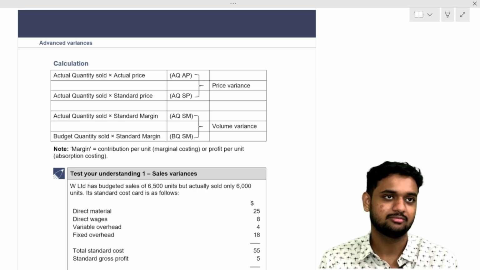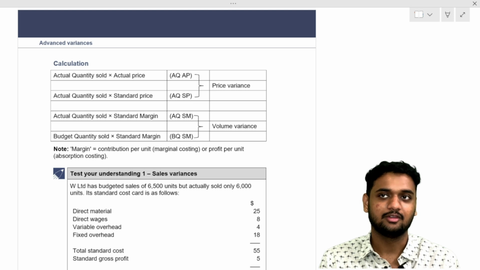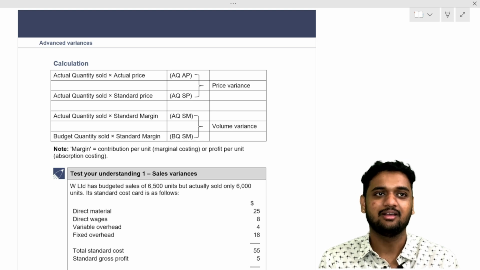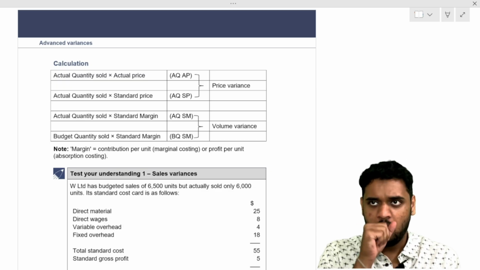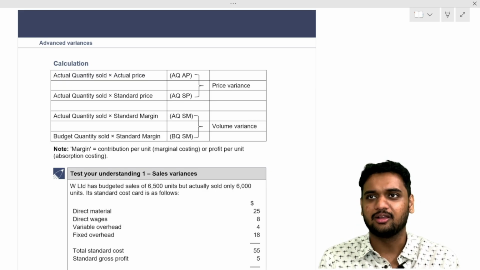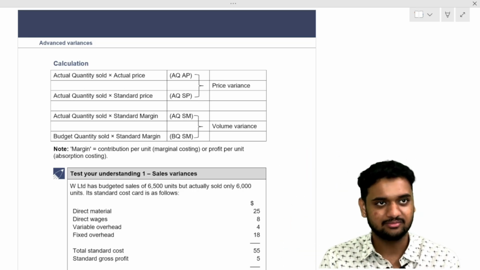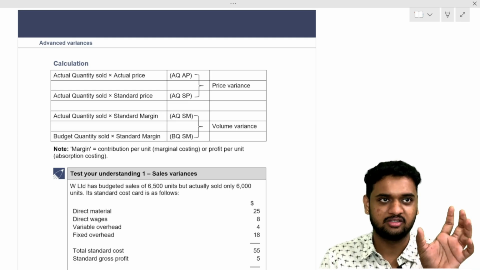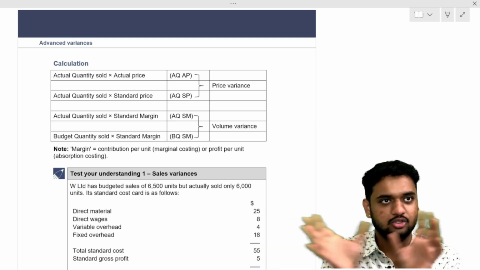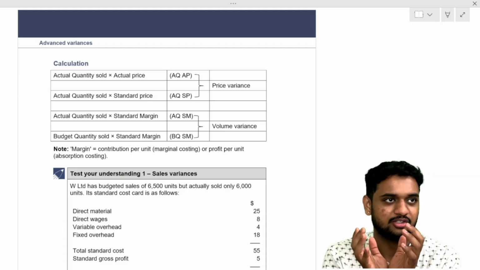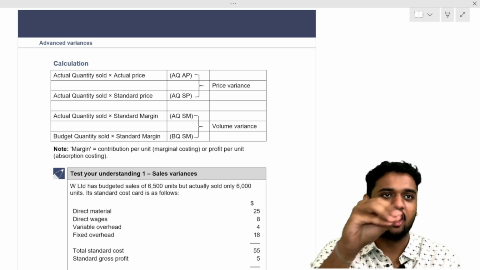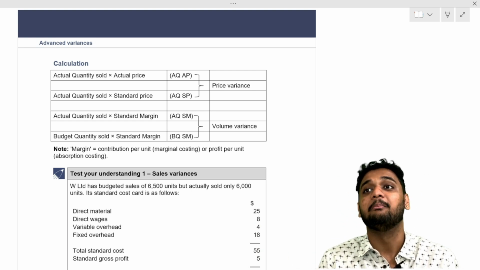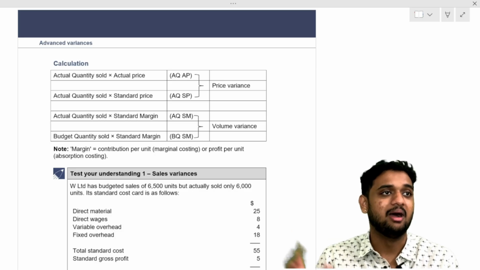That is also wrong. They are asking how much less I sold. I don't want how much sales I lost. They are asking how much profit I lost. When you multiply 50 units into per unit price, you get how much less I sold for. But they are asking how much profit I lost because of selling less. So you should multiply it by the margin only.